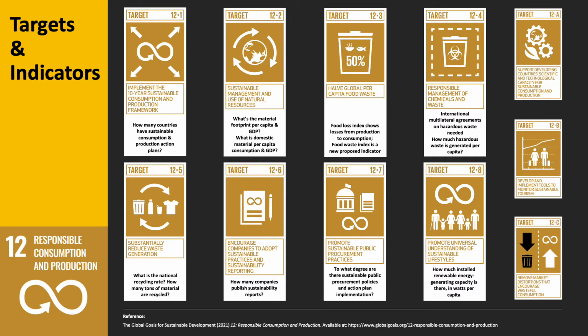We've also got the ABC targets. So A is to develop the country's scientific and technological capacity, and that will definitely feed into power generation, renewables. B is to develop and implement tools to monitor sustainable tourism. And C is to remove market distortions that encourage wasteful consumption. So an example of that would be when you buy an appliance and it only lasts 3 to 5 years, stop things like that.